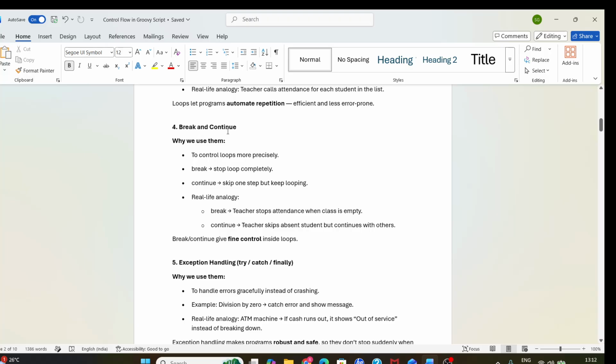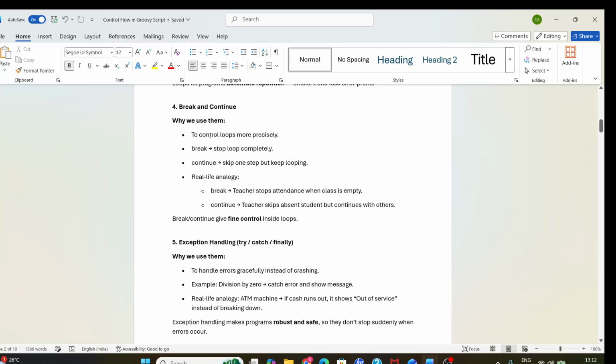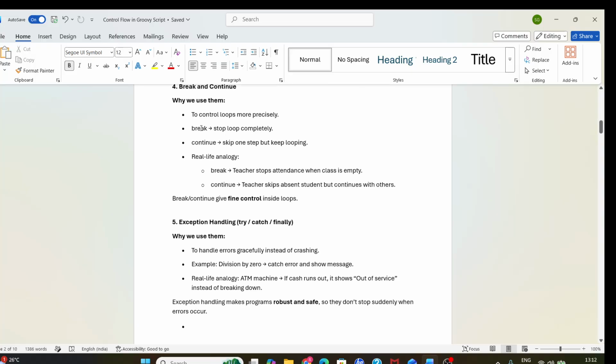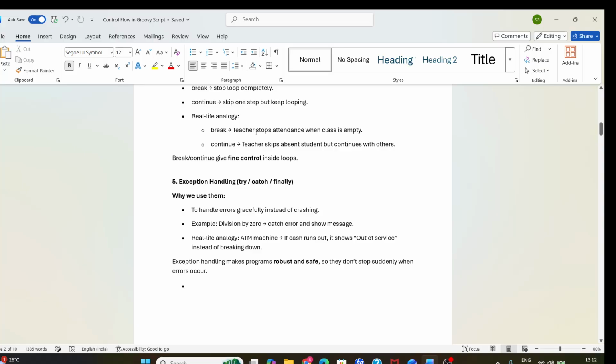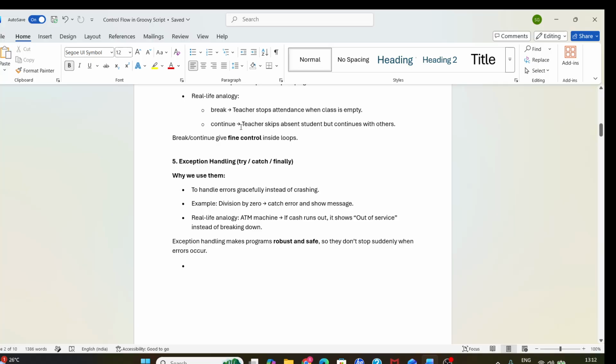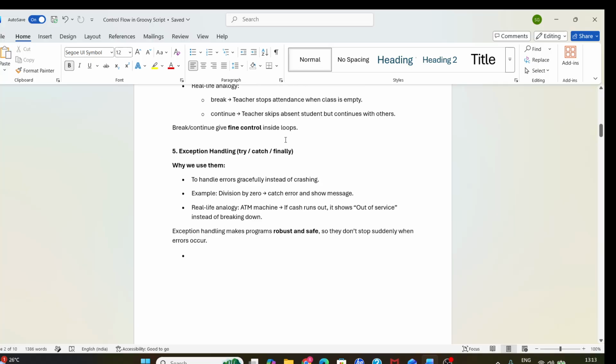Fourth is break and continue. Why do we use them? To control loops more precisely. Break is used to stop the loop completely. Continue is used to skip one step but keep looping. A real life analogy: with break, the teacher stops attendance when the class is empty, and with continue, the teacher skips an absent student but continues with the other students. So break and continue give fine control inside the loop.